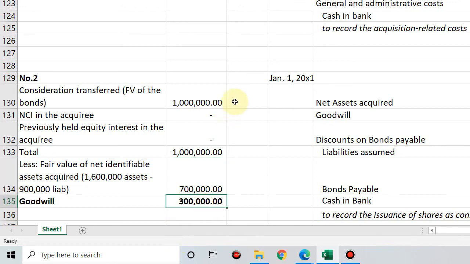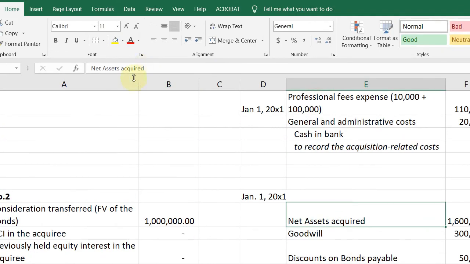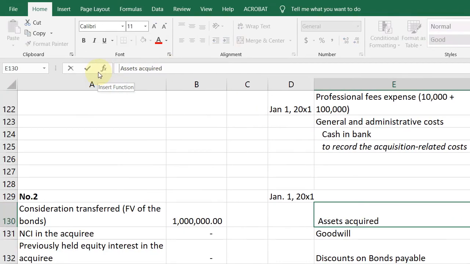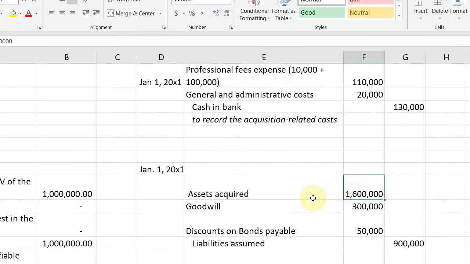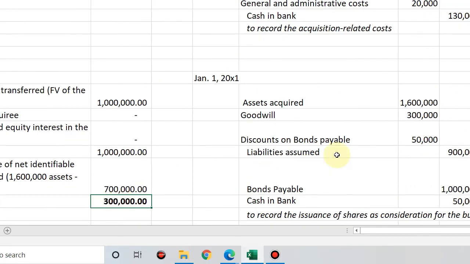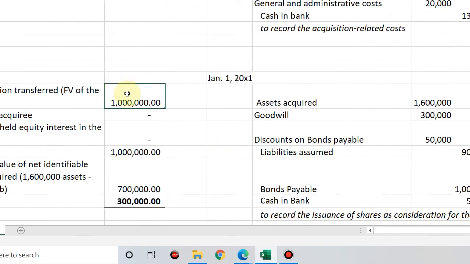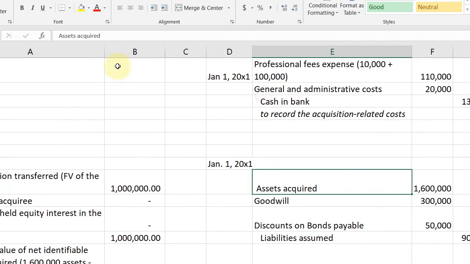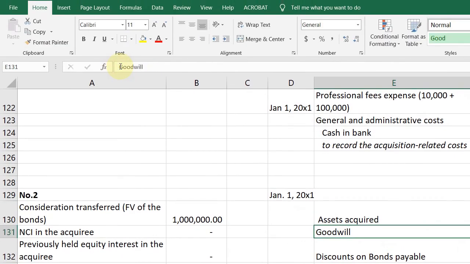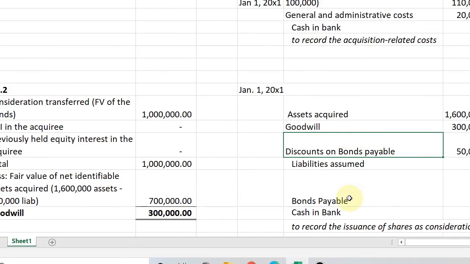Okay. Now, how do you record this? You record this by debiting assets acquired, 1.6, goodwill, yung na-compute natin na 300,000, and discount on bonds payable. Ma'am, saan galing? That's the cost of issuing the bonds. Okay, ma'am, ba't hindi sinama dito? Standard tells us that consideration transferred is always at the fair value of the financial instruments transferred. Kaya hindi mo siya i-deduct. So, dito, magre-recognize ka ng discount on bonds payable na 50,000, which is the cost of issuing that debt securities.